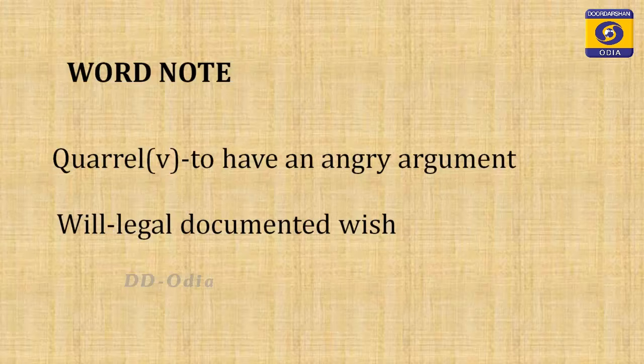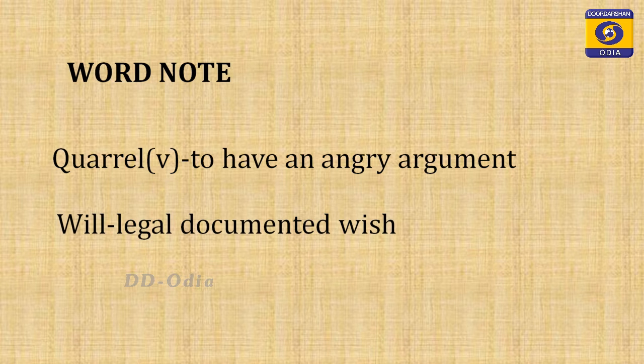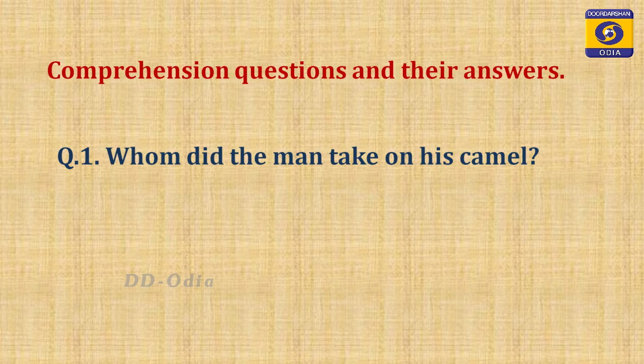So, let's know some words with their meaning. Quarrel, it is used as a verb. The meaning of quarrel is to have an angry argument, jhagada. Then will, that means a legal documented wish, ichha. Next, let's discuss some comprehension type questions with their answers.